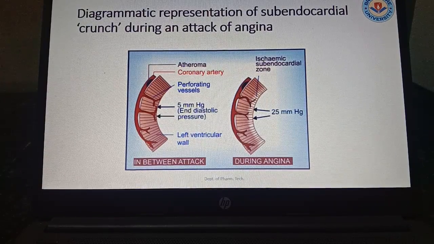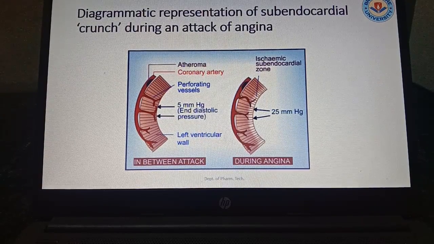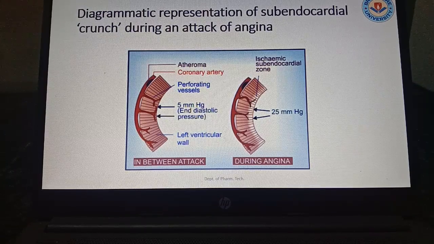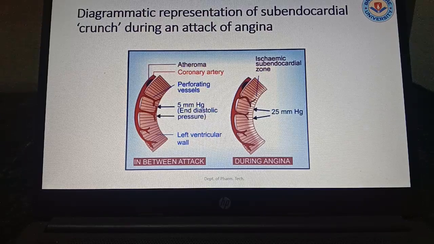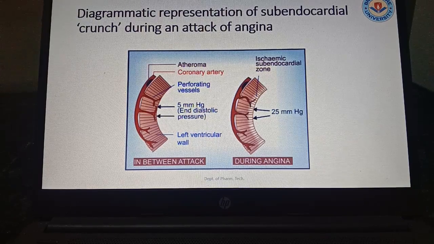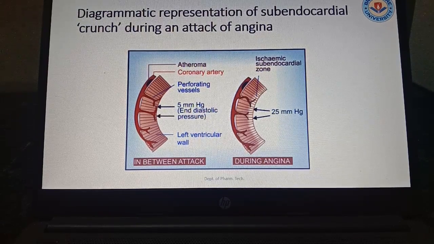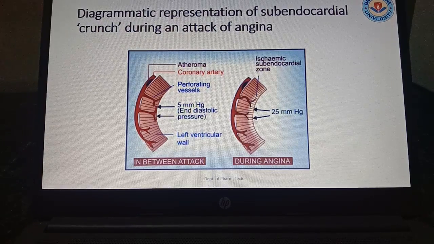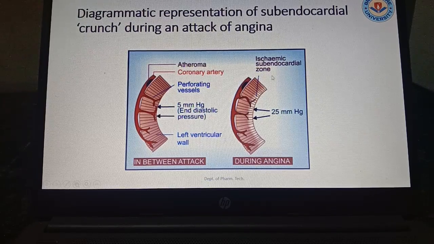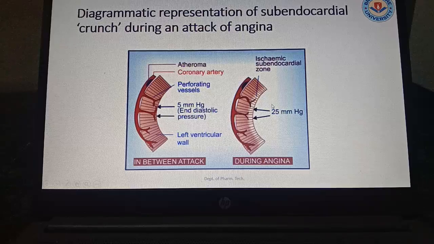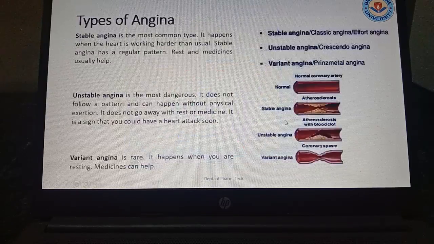So this is the diagrammatic representation of the subendocardial crunch during an attack of angina. See, for the normal in between the attacks, you can see the 5 mm Hg diastolic pressure is there. But during angina, we can see 25 mm Hg pressure is there. So that is the ischemic subendocardial zone where during angina the pressure will be high.